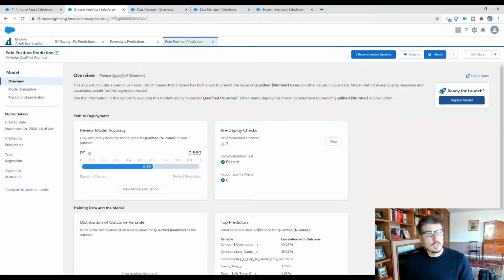Just like predicting a race, I won't know when they qualified. I can only predict that, but I certainly won't know where they qualified, and I also won't know their race finish position for that matter. That's what we're going to be looking to predict. So you have to use data that is from before the event occurs to make your predictions.